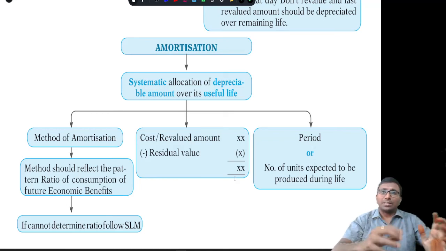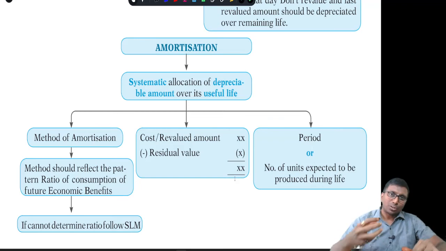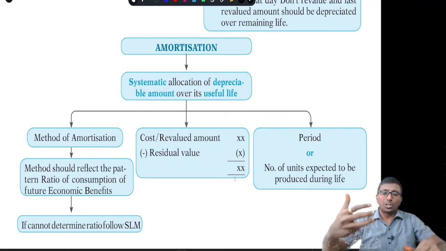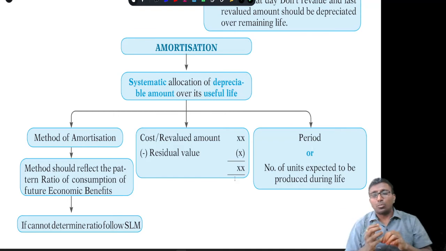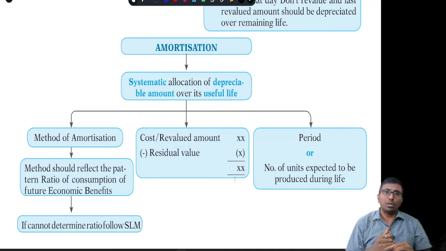Once again, the method you select should reflect the pattern of consumption of future economic benefits. That is not exactly the sales ratio. The sales ratio will have the impact of market factors, but the consumption ratio is what you are supposed to follow. Depreciable amount means cost or revalued amount minus residual value.